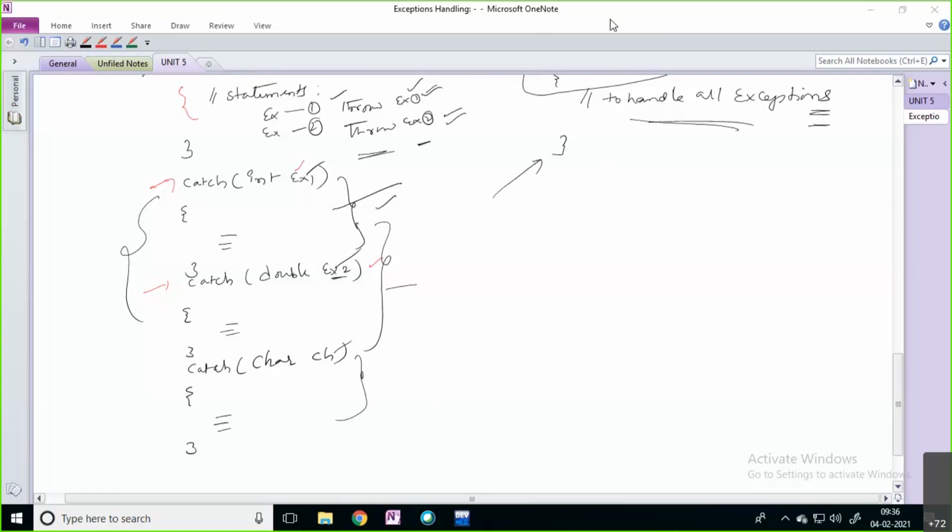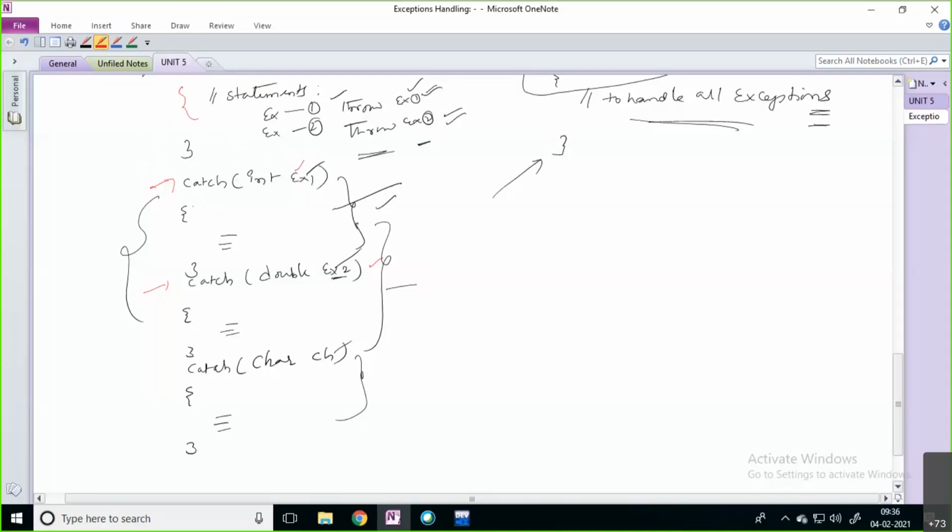Any doubt? See, for each exception you are simply writing one catch block, so that you are able to handle the exceptions by using these multiple catch blocks. This is possible. But for one try block you can write multiple catch blocks, you cannot write multiple try blocks for one catch block. The reverse is not possible.